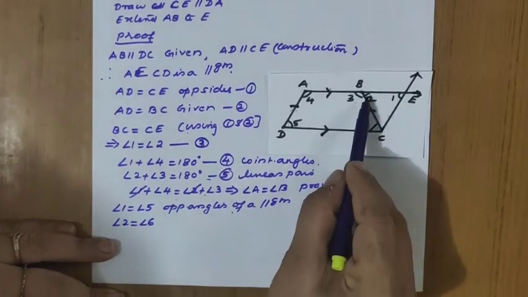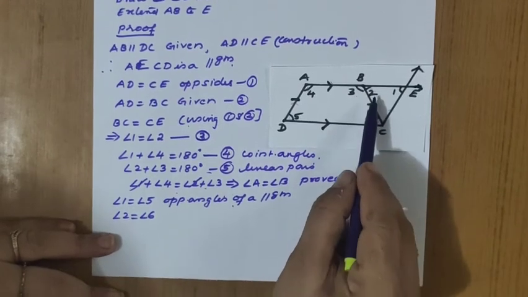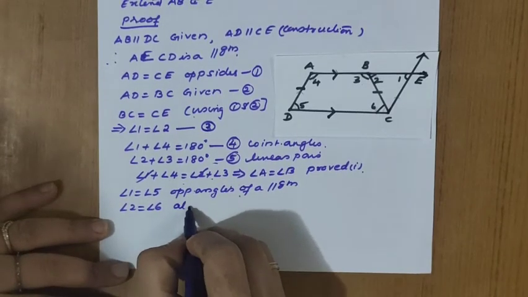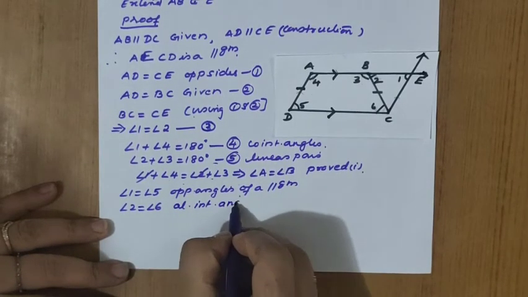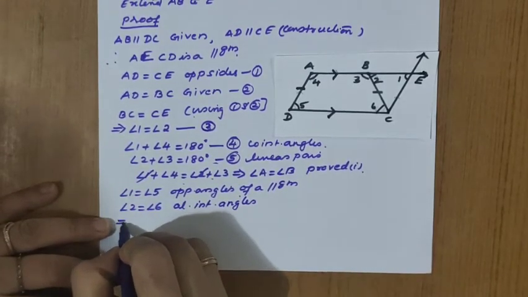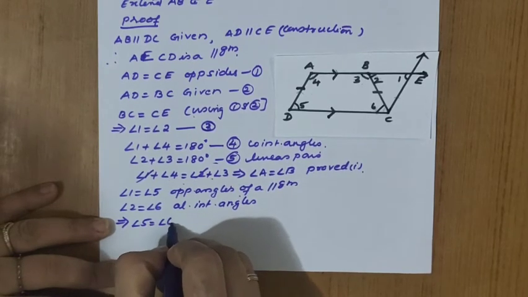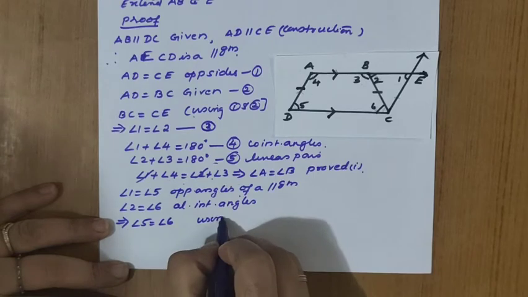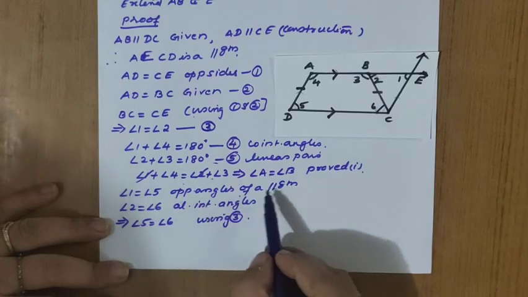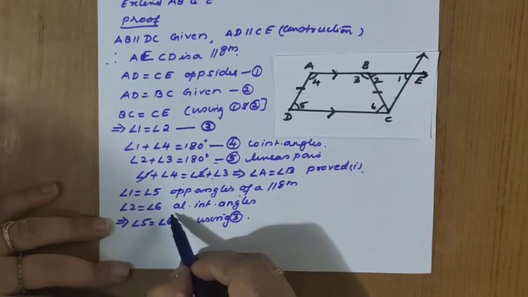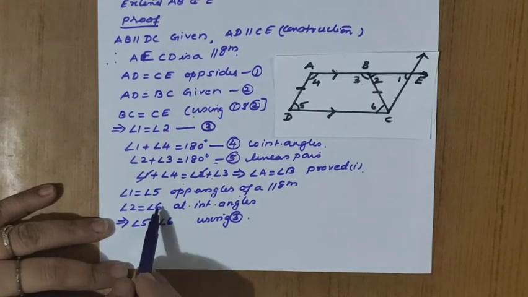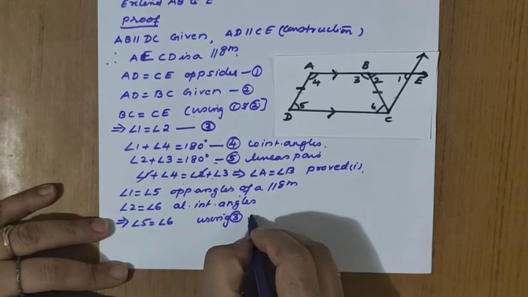These two lines are parallel, so 2 and 6 are alternate interior angles. Already we know that 1 and 2 are equal, so angle 5 equals angle 6 using 3. Angle 1 equals 5, opposite angles of a parallelogram. 2 equals 6, alternate interior angles. Since angles 1 and 2 are equal, 5 and 6 are also equal. Proved 2.